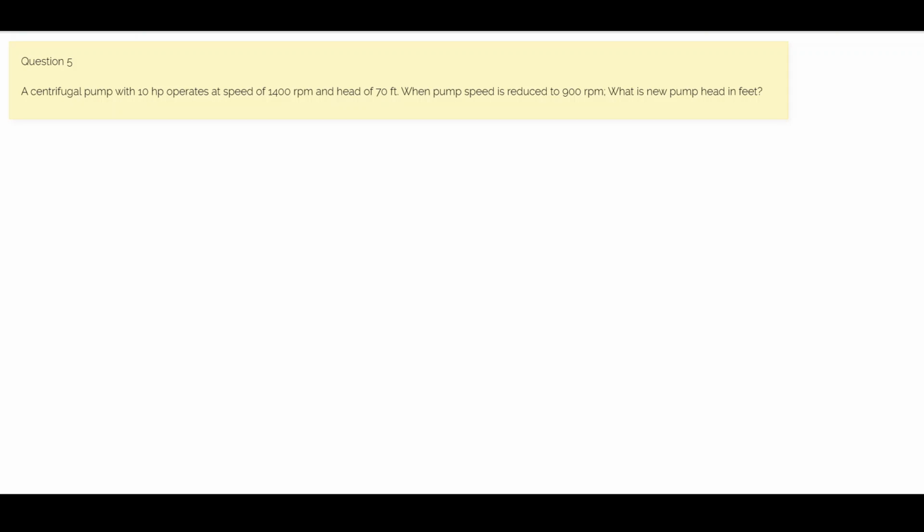Question 5. A centrifugal pump with 10 horsepower operates at a speed of 1400 RPM and a head of 70 pounds. When the pump speed is reduced to 900 RPM, what is the new head in feet?